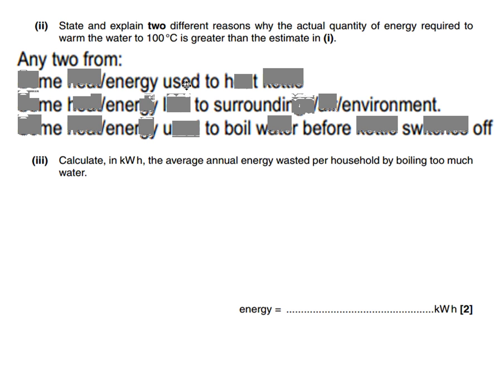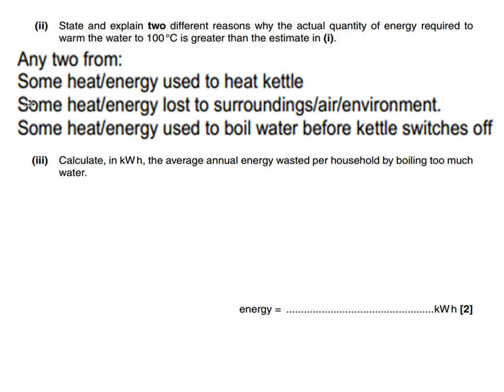So we could have said that some heat is used to heat the kettle. We could have said that some heat or energy is lost to the surroundings, air, or the environment. Now, the surroundings could include the table that the kettle's on. They could include the wires that go towards the kettle. They could have been the air around the kettle. They could have been objects near the kettle. So when we're thinking about things in the environment, that's what we're talking about.